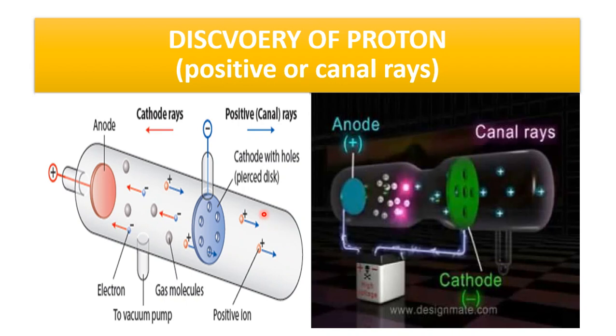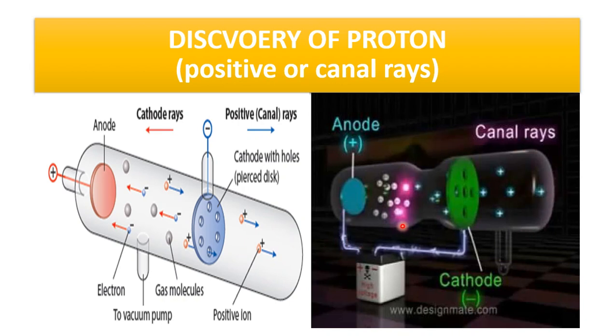These particles were having heat. When they fell on an object, they showed heat, they could move a paddle and they could show an image. It means they are material particles and they travel in a straight line. So through this modified discharge tube, he found that these are positively charged rays, and they gave them the name proton. Proton is a Greek word meaning first, and protons are 1836 times heavier than the electron.